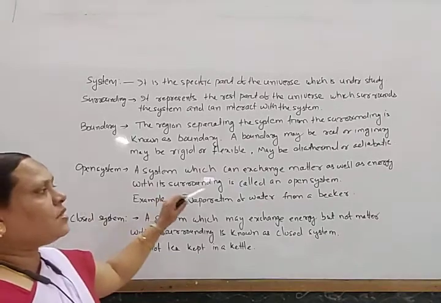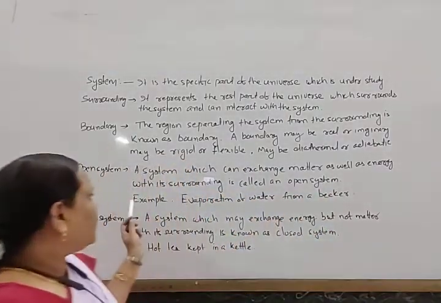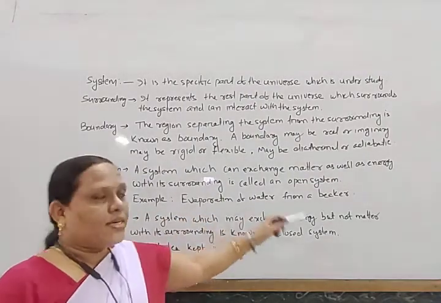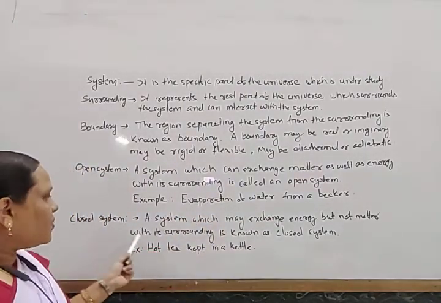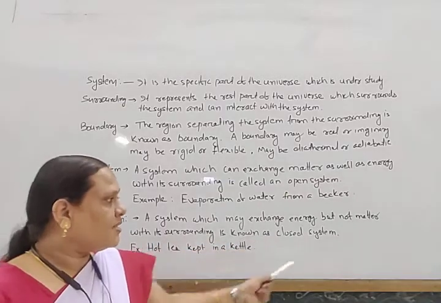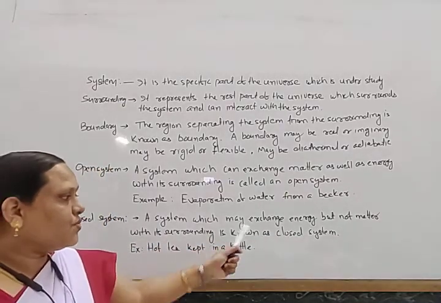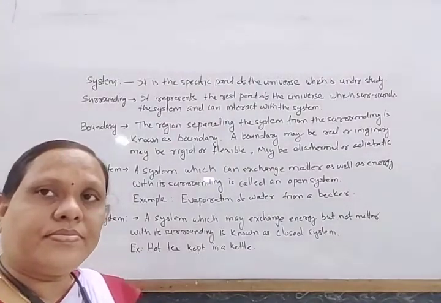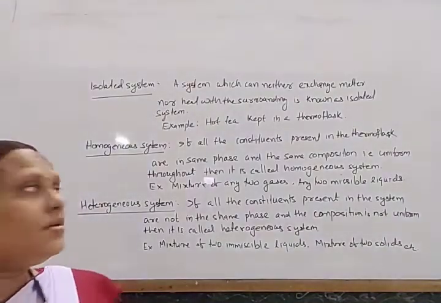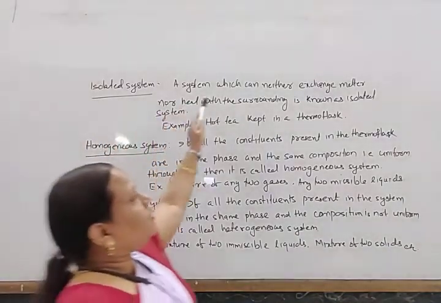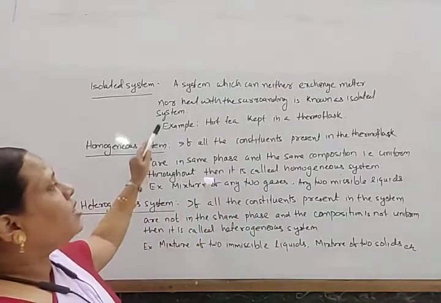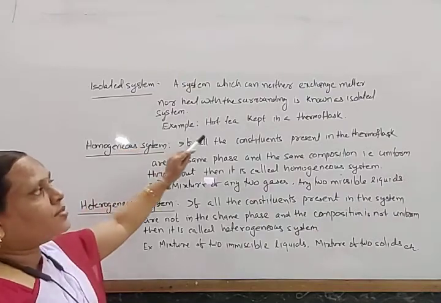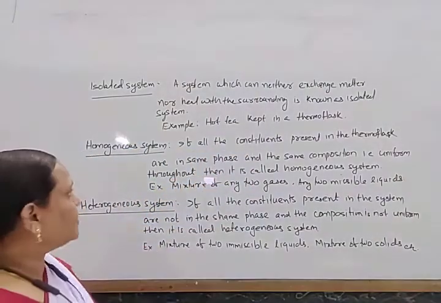Open system: a system which can exchange matter as well as energy with the surrounding is called an open system. For example, evaporation of water from a beaker. Closed system: a system which may exchange energy but not matter with its surrounding is known as a closed system. For example, hot tea kept in a kettle. Isolated system: a system which can neither exchange matter nor heat with the surrounding is known as an isolated system. Example, hot tea kept in a thermoflask.